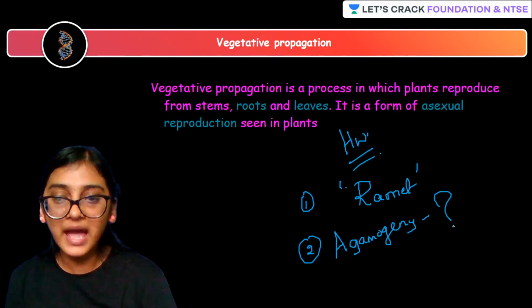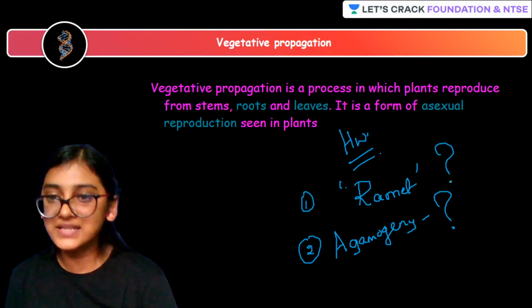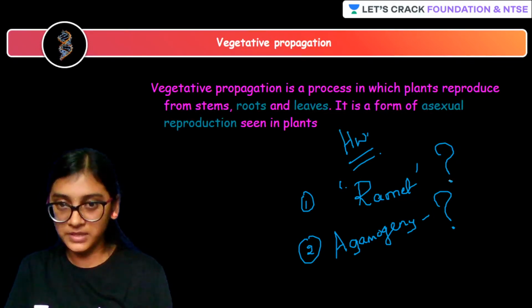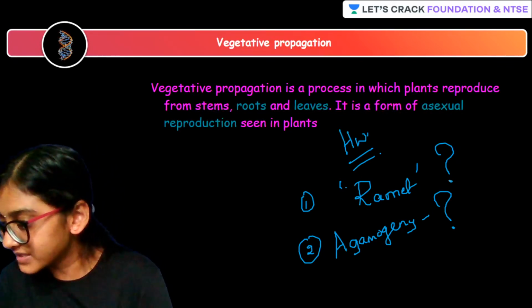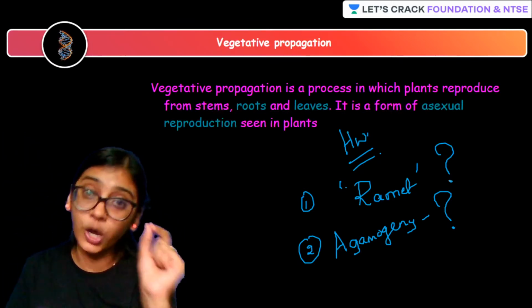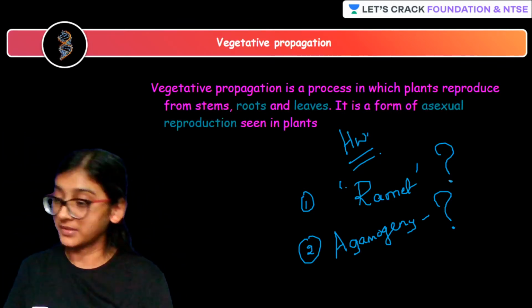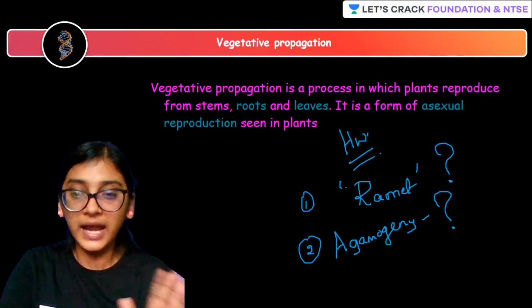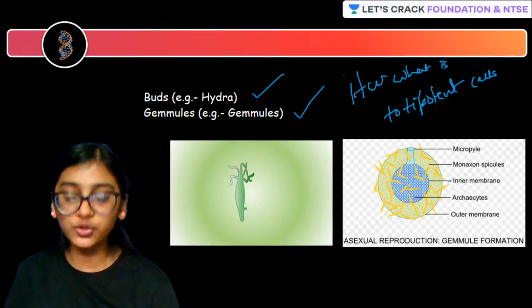What is agamogeny? What is ramet? Such more terms I'm going to give you in the upcoming class. Answer in the comment section. Let's see how many Google answers I get and how many own answers I get. Ramet and agamogeny, and the previous question is, what are totipotent cells?